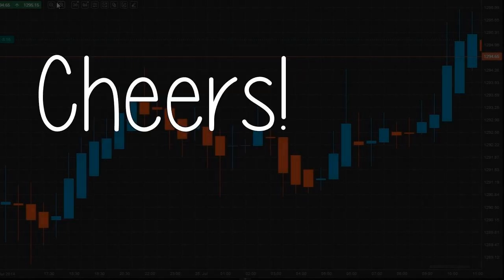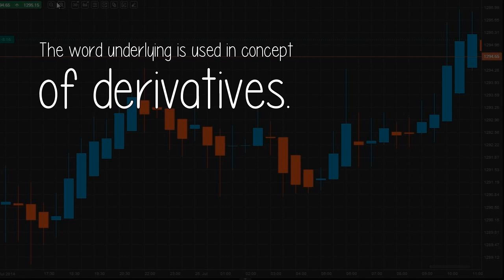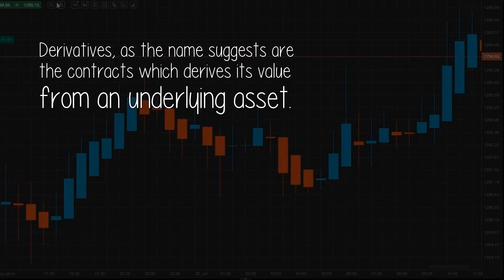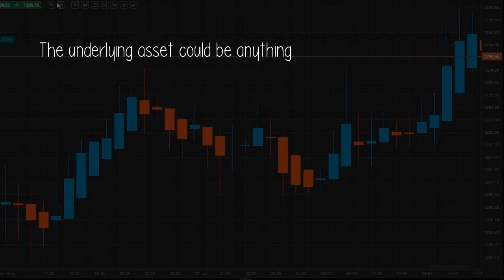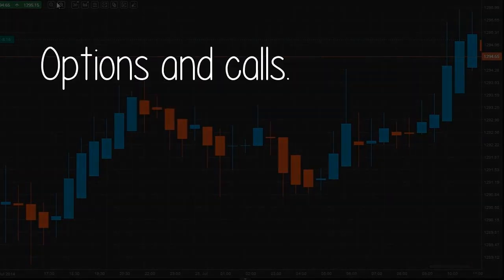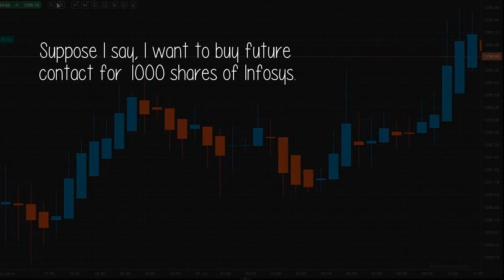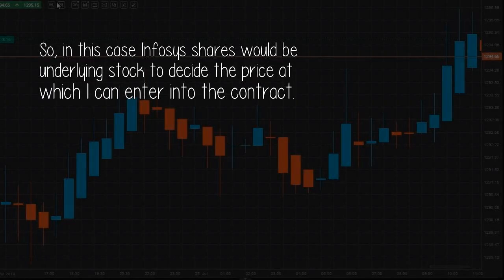Hope that helps. Cheers. Answer by Haresh Melchandani. The word underlying is used in the concept of derivatives. Derivatives, as the name suggests, are the contracts which derive their value from an underlying asset. The underlying asset could be anything. Derivatives are of three types: futures, forwards, and options. Underlying stock is used in the concept of equity derivatives. Suppose I say, I want to buy a futures contract for 1,000 shares of Infosys. So, in this case Infosys shares would be the underlying stock to decide the price at which I can enter into the contract.